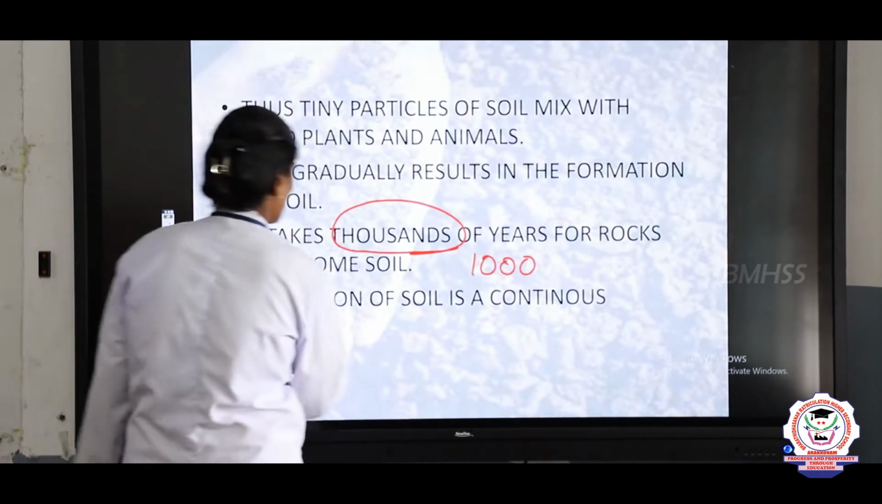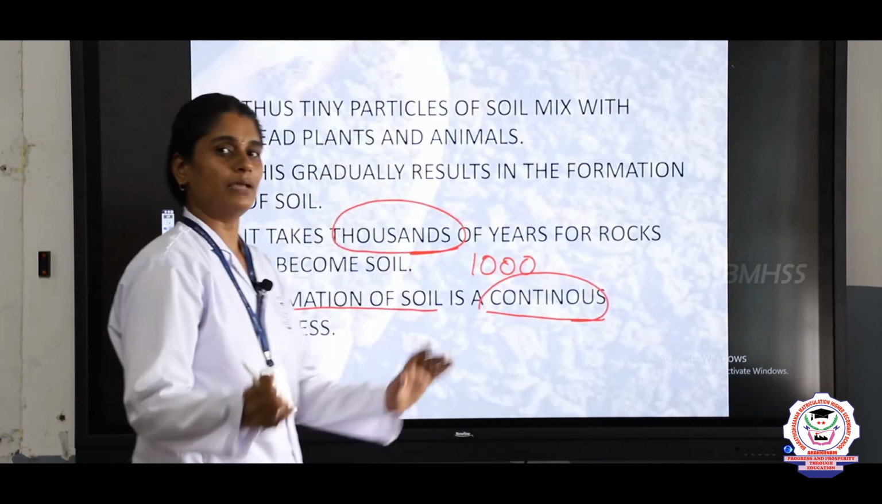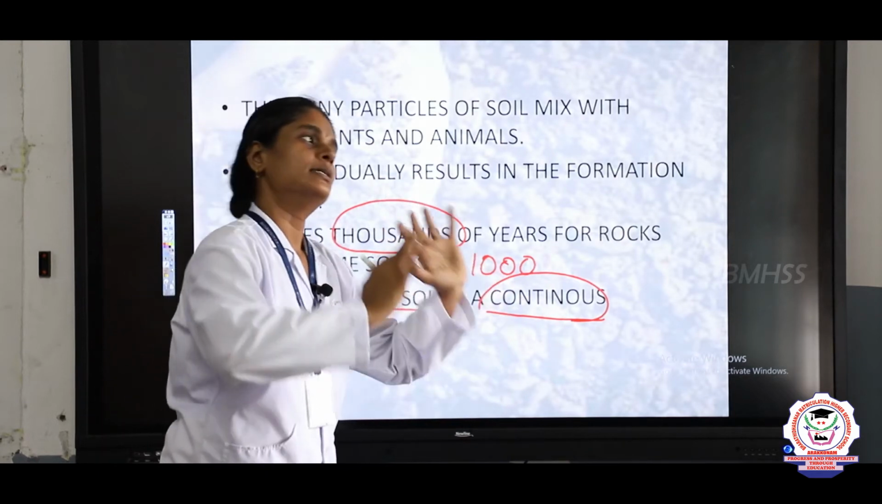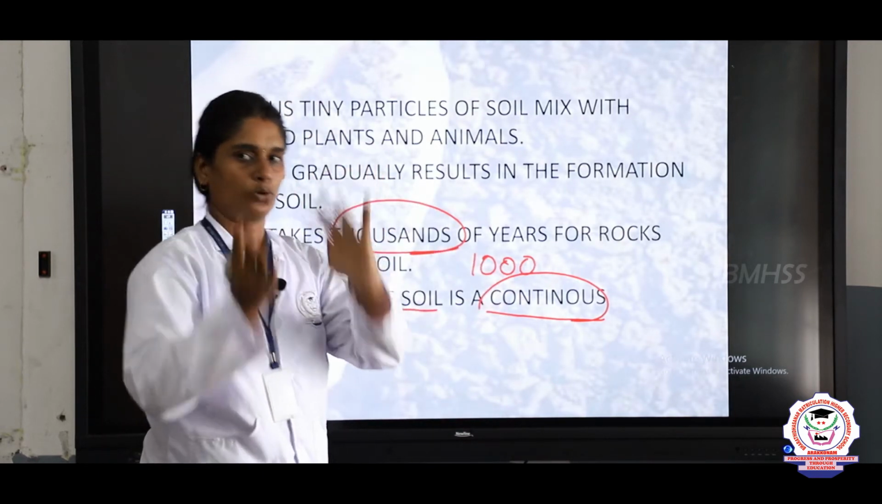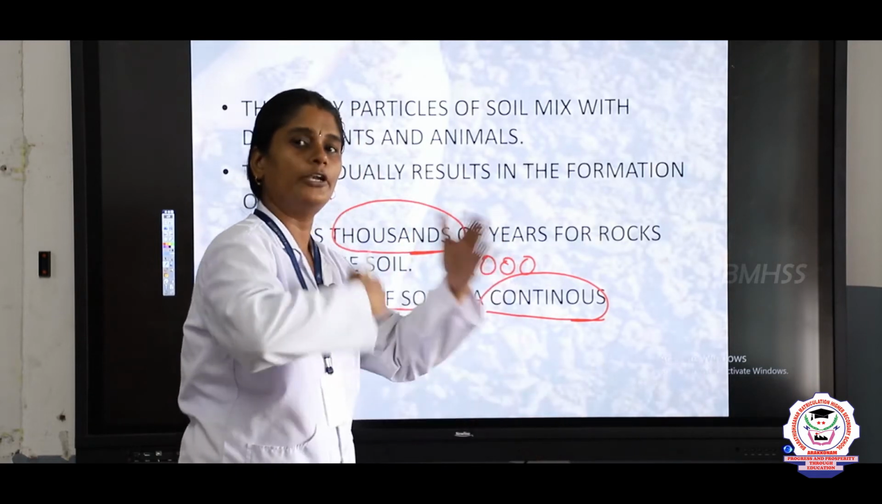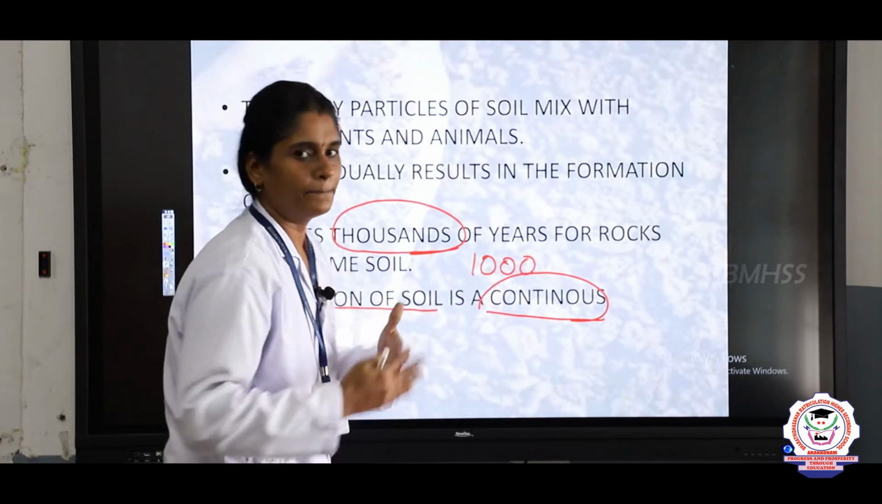The formation of soil is a continuous process. Sometimes it may be a reversible process also. Soil can sometimes form into rocks and rocks can be formed into soil. So it is a continuous process. It keeps on continuing for a longer period.